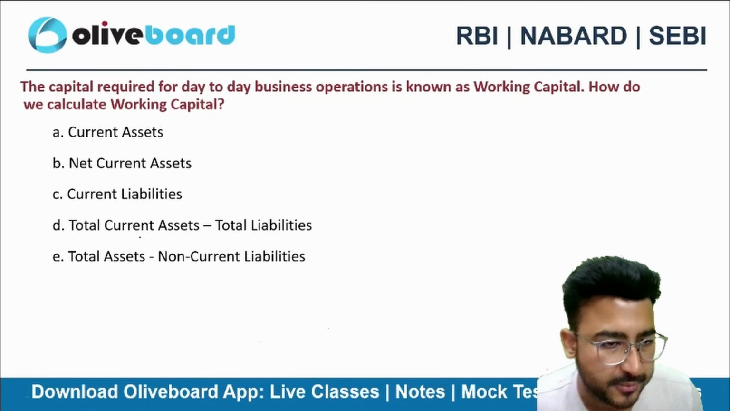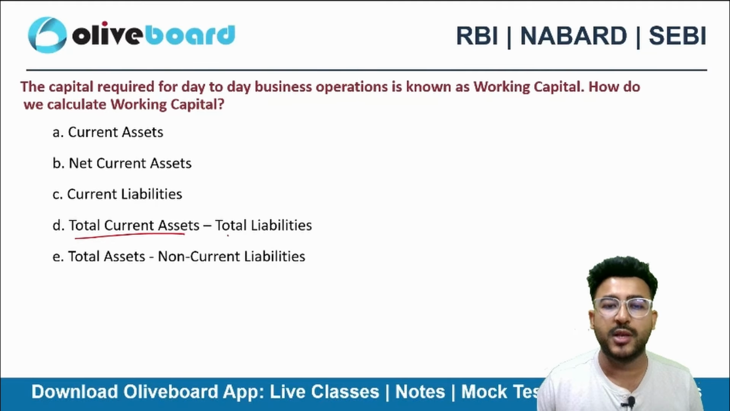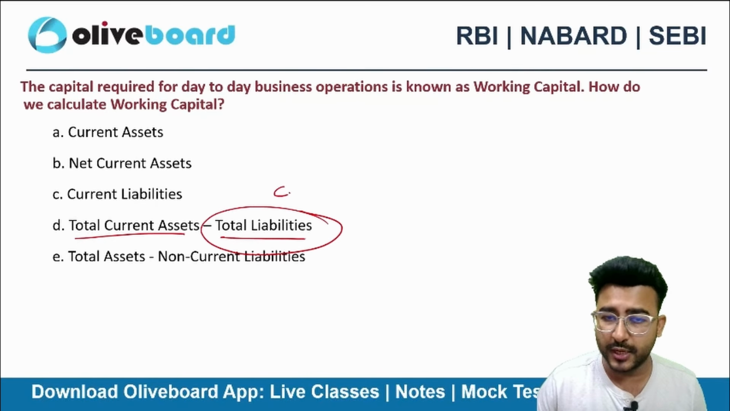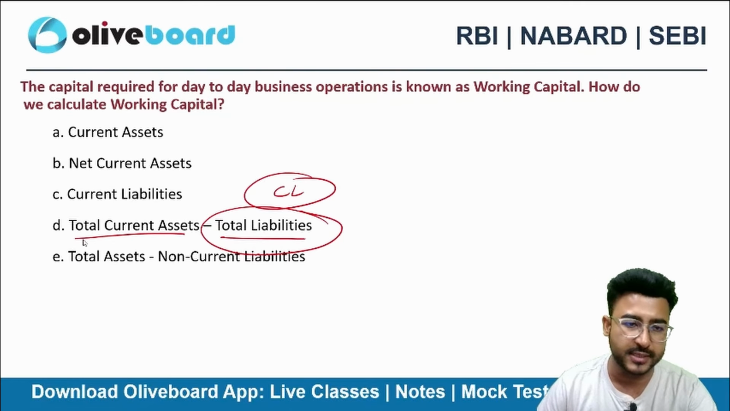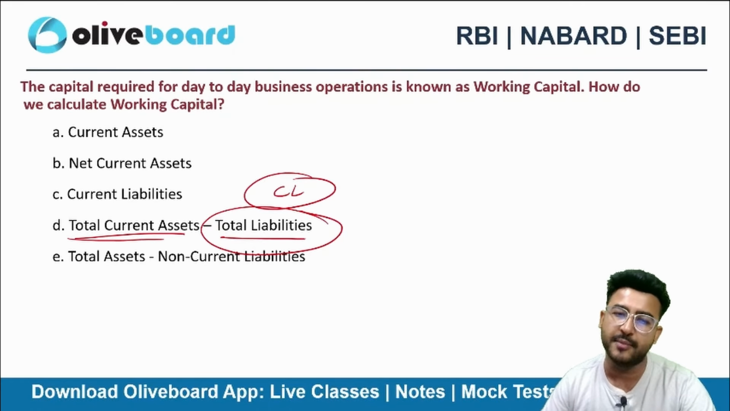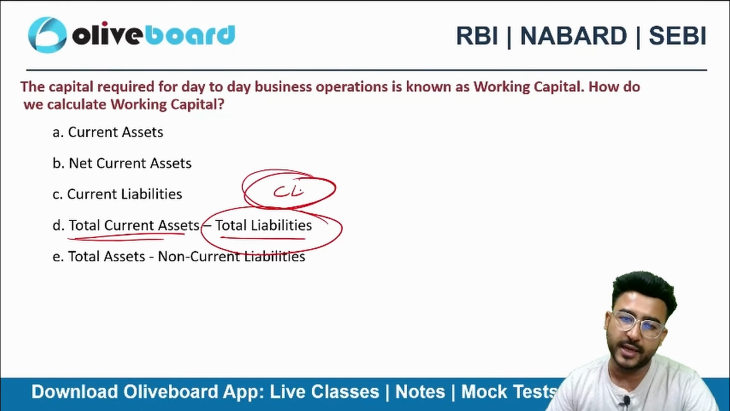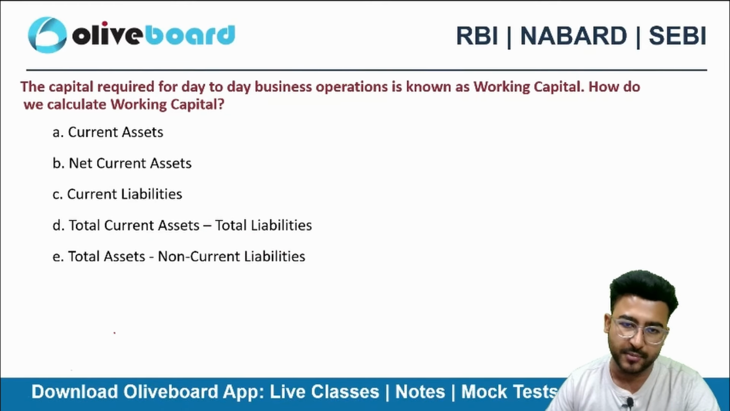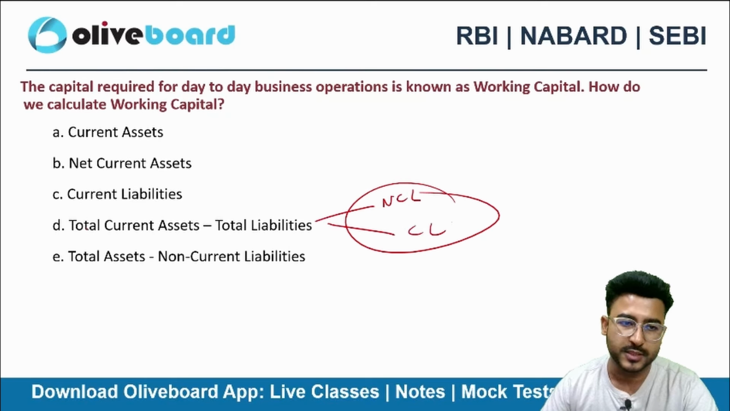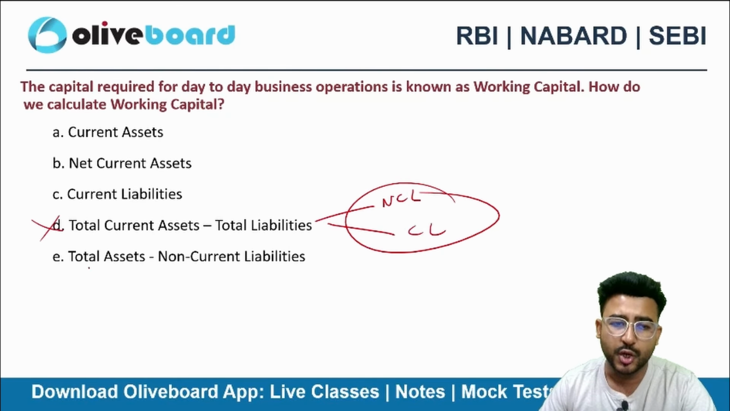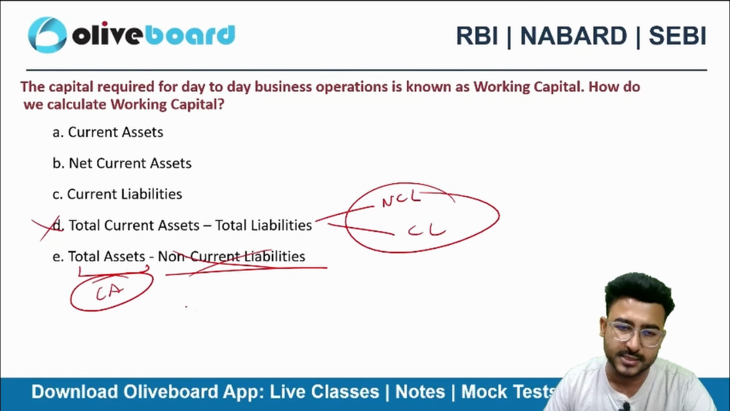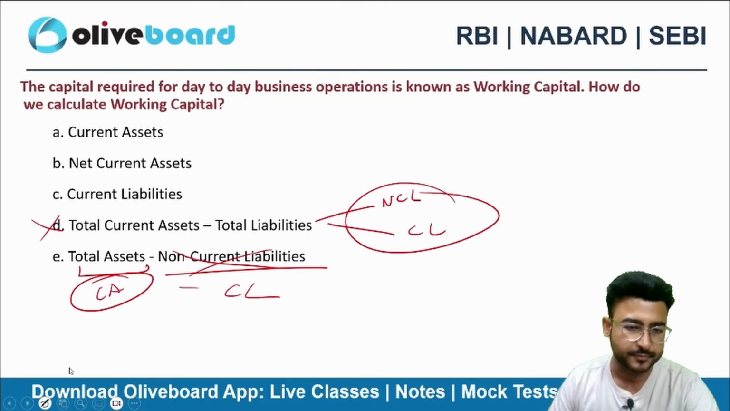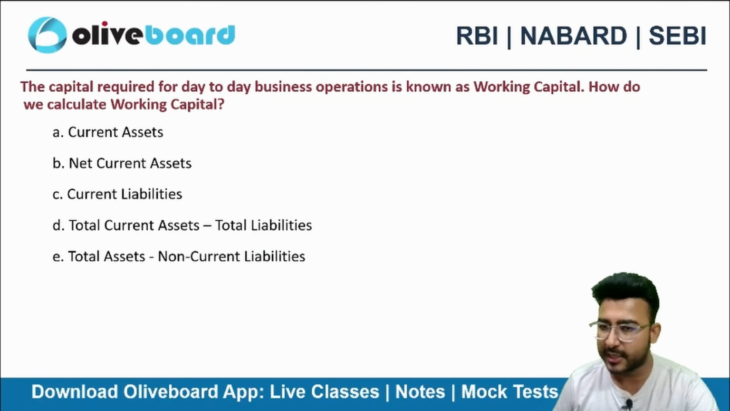It can't be option D because total current asset, that's fine, but total liabilities, no. We only take current liabilities. Total current liabilities. So total current asset is fine, but current liability is what we need, and total liability is not at all current liability. It's the total of non-current liability plus current liability. So this is not going to be the correct answer. Total assets, never. We only take current assets. Non-current liabilities, that's wrong. We only take current liabilities. So option B here will be the correct choice.